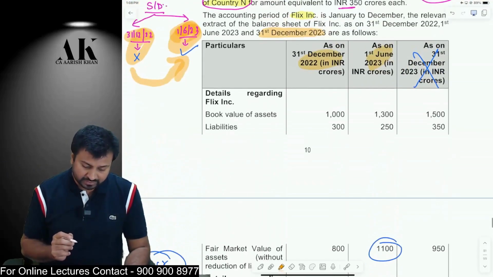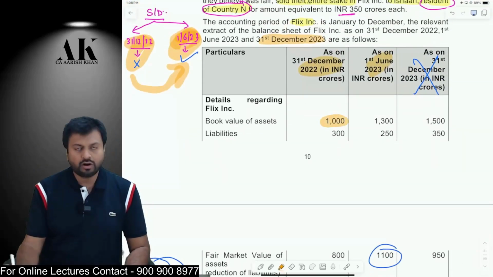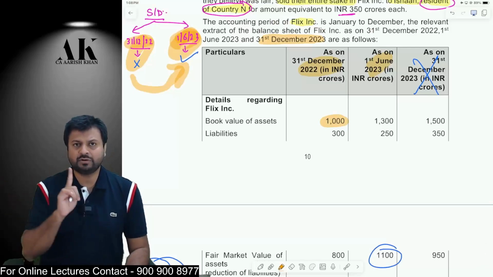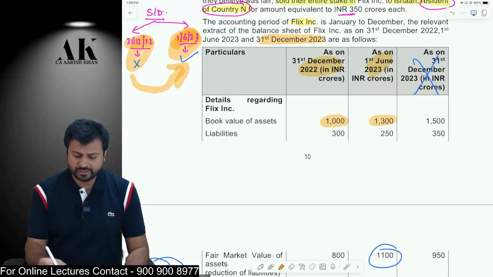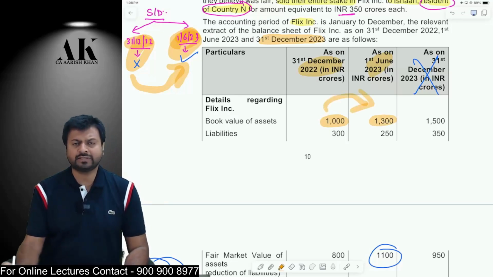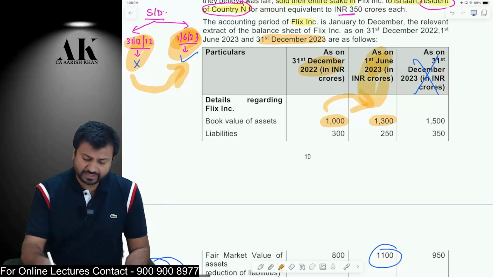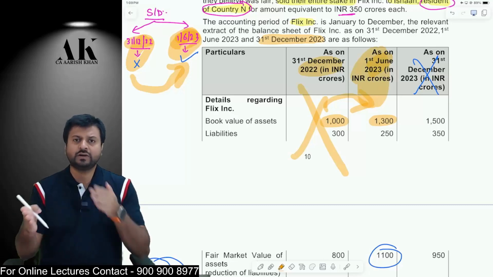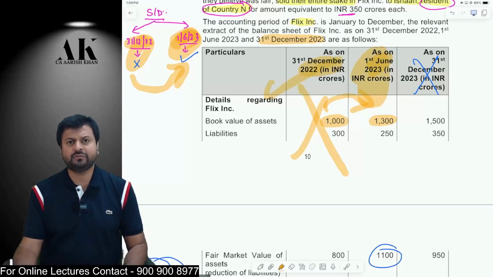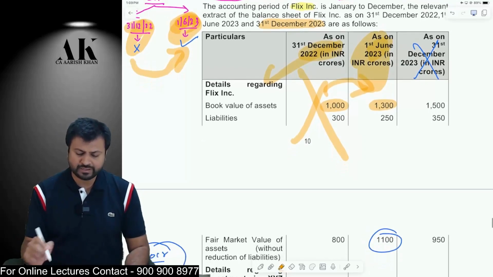What is the book value of the assets on 31st December, the last balance sheet date? It is 1000. What is the book value of assets on the date of transfer? It is 1300. Is the difference between the two more than 15%? The answer is yes. Therefore, the specified date will be the date of transfer. The specified date will not be 31st December. If the difference had been less than 15%, then the specified date would have been the balance sheet date. So now the specified date is 1st June.